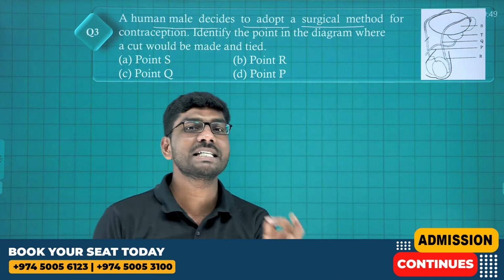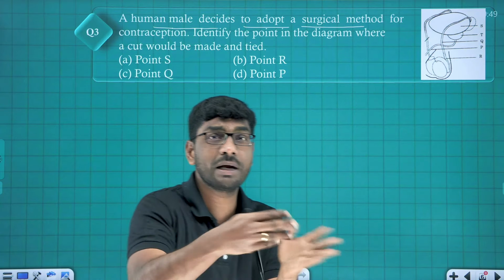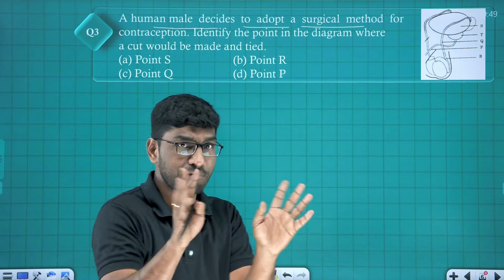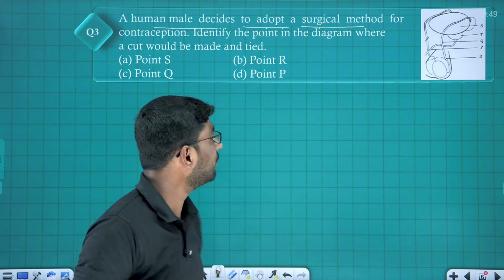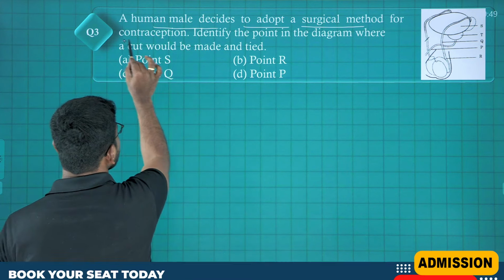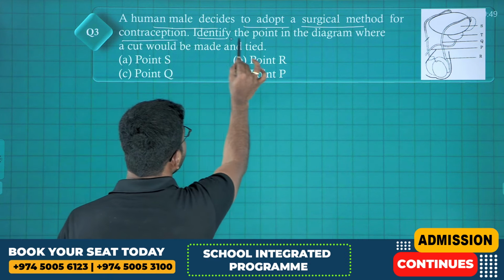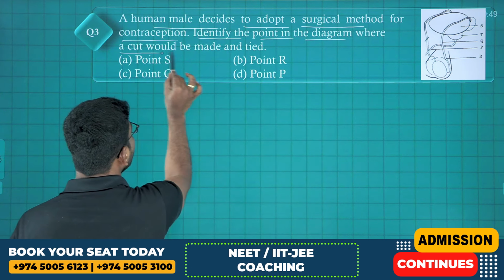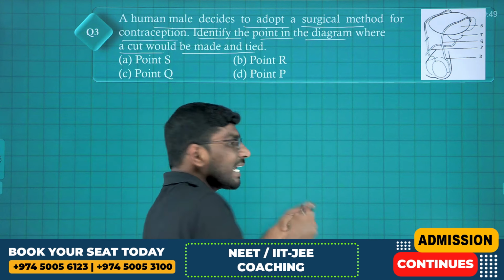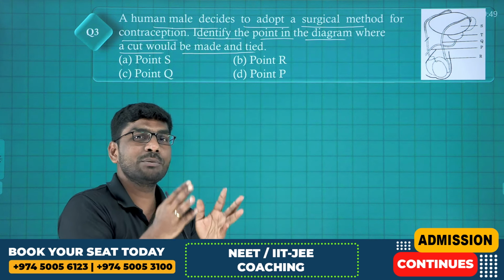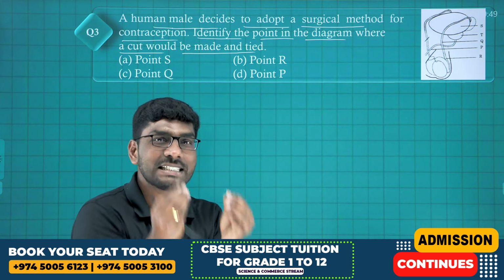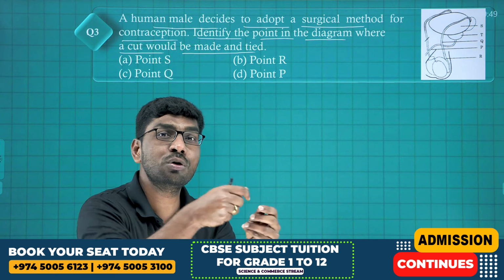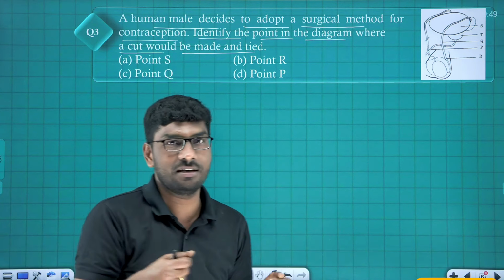Tell me. Vasectomy. In females, tubectomy. In males, vasectomy. We know this one, right? It's a surgical contraceptive method for contraception. Fine. Identify the point in the diagram where a cut would be made and tied. Where exactly does the incision take place to do a vasectomy surgery?